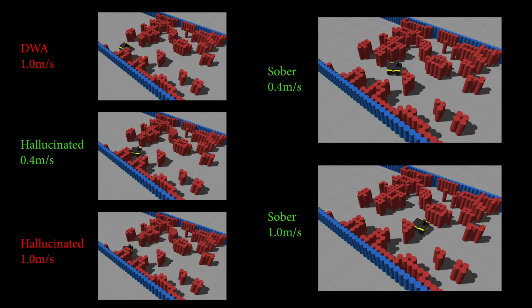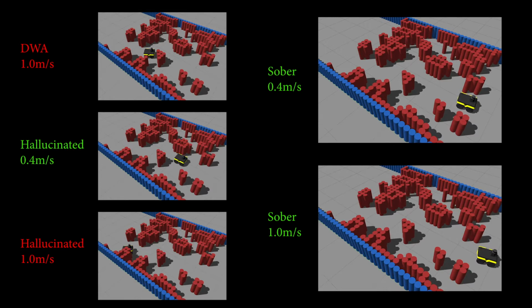Hallucinated 0.4 and Sober 0.4, both trained on a mostly constant 0.4 meter per second dataset without any ambiguity, achieve similar performance and are less sensitive to environment difficulty, especially Hallucinated 0.4, but it requires runtime hallucination and other components. Note, DWA has 1.0 meter per second max speed, while Hallucinated 0.4 and Sober 0.4 have up to 0.6 meter per second max speed, modulated from mostly 0.4 meter per second learned from the dataset.